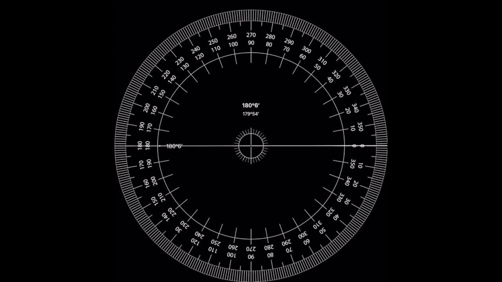But you can take a look on this protractor. What's happening here is you're getting two angles that are shown. And this angle that I'm circling right here, it's telling you the equivalent angle if you were measuring the opposite.